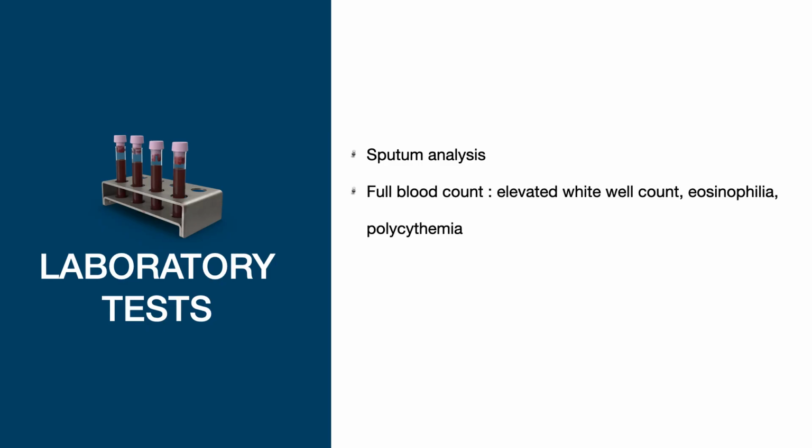A sputum analysis may reinforce the diagnosis of bronchiectasis and add significant information regarding potential etiologies. The full blood count is often abnormal in patients with bronchiectasis. Typical findings are non-specific and include anemia, an elevated white blood cell count with an increased percentage of neutrophils. An increased percentage of eosinophils is one criterion for allergic bronchopulmonary aspergillosis. Alternatively, polycythemia secondary to chronic hypoxia may be observed in advanced cases.